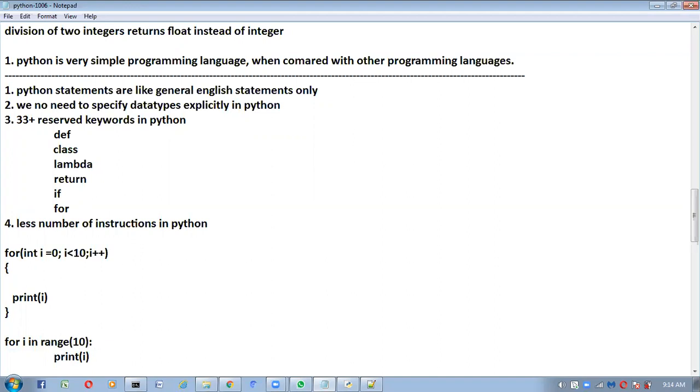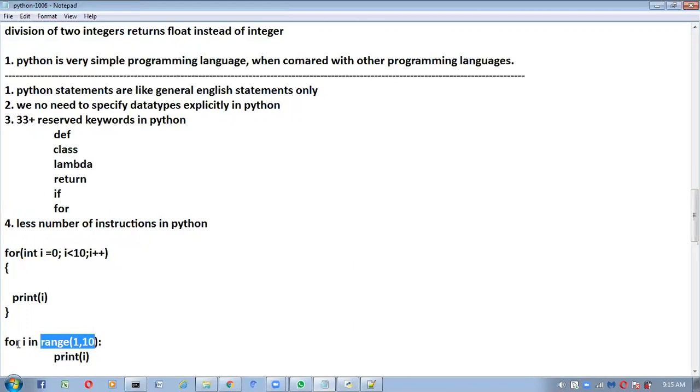Like this, for each character in this range 1 to 10, print that character. For i means each character, each value, each element. For each element in this range, in range 1, 10, print that element.